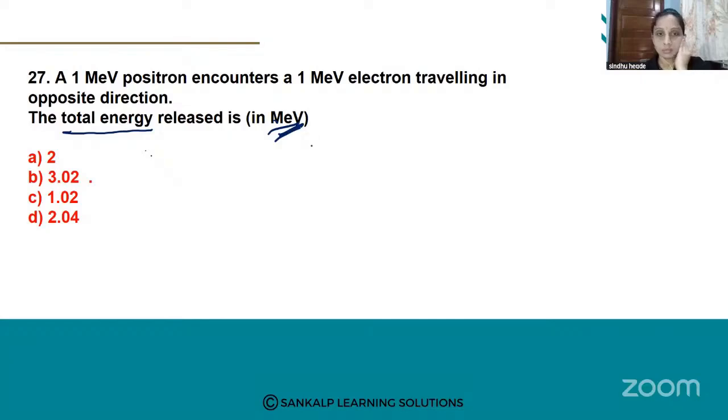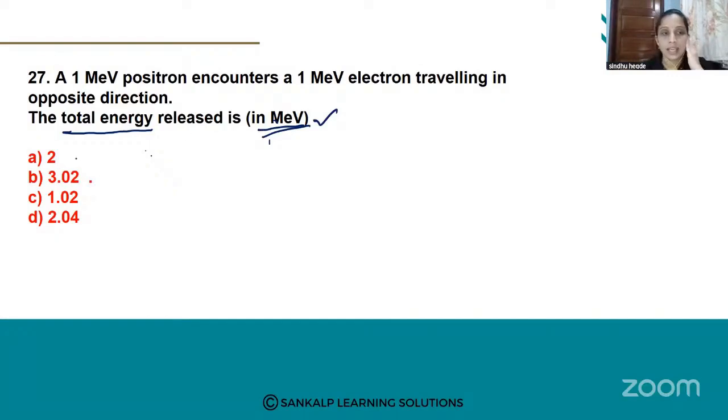So do not convert it to joules. No need to convert mega electron volt to joule, because here they mentioned in your question, total energy finally is in mega electron volt only. ಟೋಟಲಿ ಆನ್ಸರ್ ಮೆಗಾ ಎಲೆಕ್ಟ್ರಾನ್ ವೋಲ್ಟ್ ಅಲ್ಲಿ ಇರುತ್ತೆ ಅನ್ನೋದನ್ನ ಕ್ವಶ್ಚನ್ ಅಲ್ಲೇ ಮೆನ್ಷನ್ ಮಾಡಿದ್ದಾರೆ.